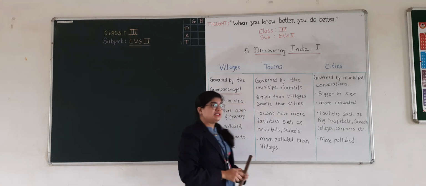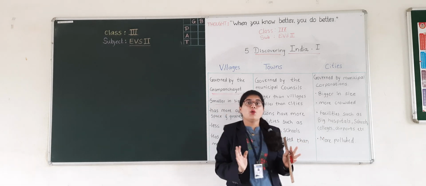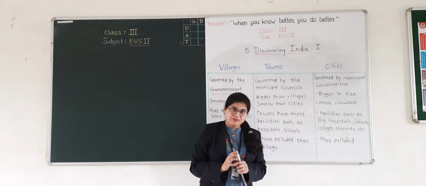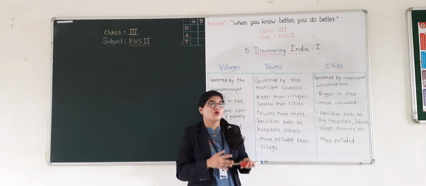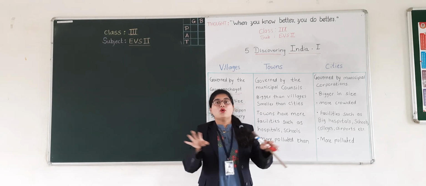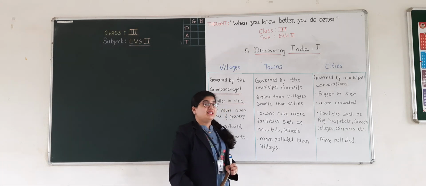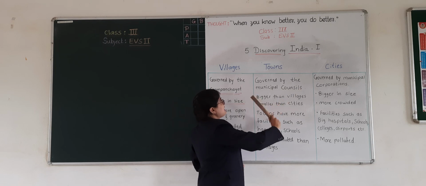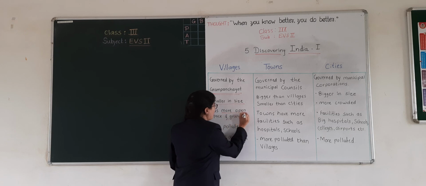The next point is that villages have open space and a lot of greenery. It has more trees, and people do farming in the villages, so it has more greenery and also open space as compared to towns and cities. What does it have? It has more open space and greenery.